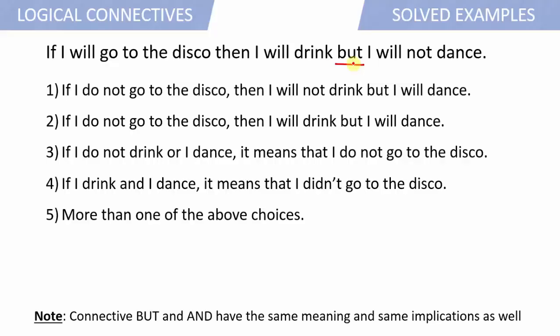If I do not go to the disco, then I will not drink but I will dance. If I do not go to the disco, then I will drink but I will dance. If I do not drink or I dance, it means that I do not go to the disco. So by looking at the options, it is pretty much clear that we have to negate these statements, derive some implications from it, and then match those implications with the options given to us.